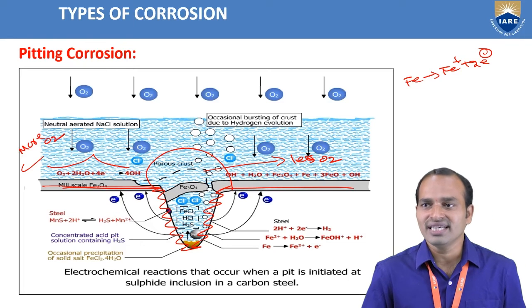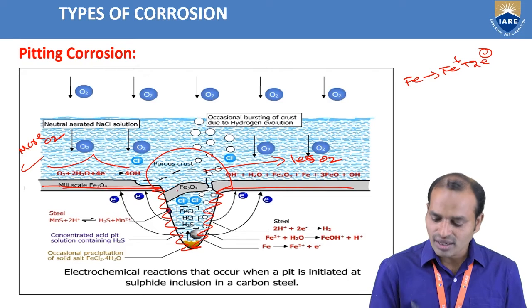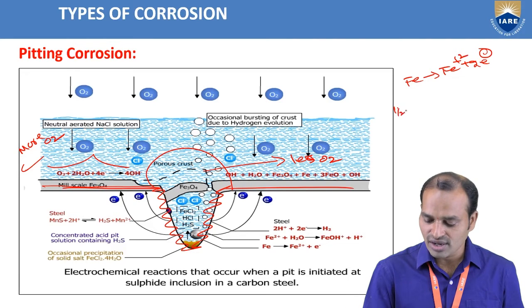The less oxygen part acts as an anode. The more oxygen area acts as a cathode. Iron forms Fe2+ plus 2 electrons, and oxygen O2 reacts with H2O, gaining 2 electrons, forming 2OH minus.